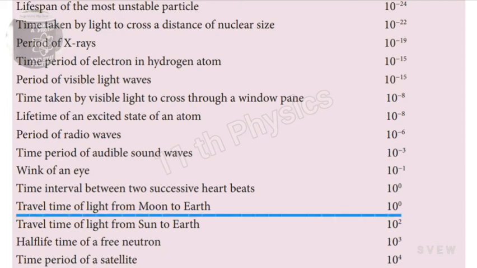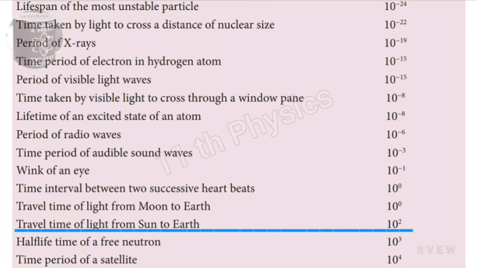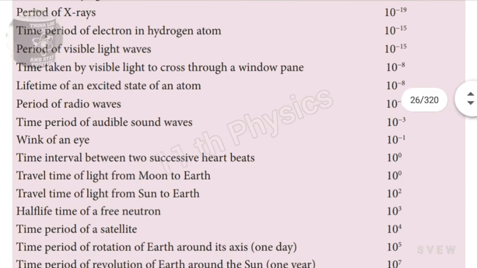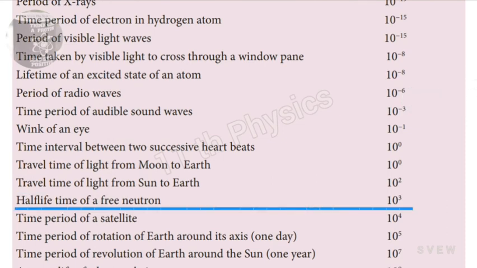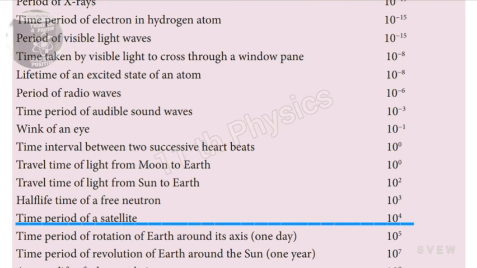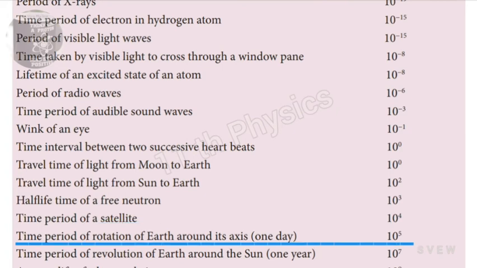Travel time of light from moon to earth 10^0. And travel time of light from sun to earth 10^2, that means 100 seconds. Half-life of a free neutron 10^3 seconds. And time period of a satellite 10^4 seconds, 10,000 seconds. Time period of rotation of earth around its axis, per 1 day, 10^5 seconds, that means 1 lakh seconds.